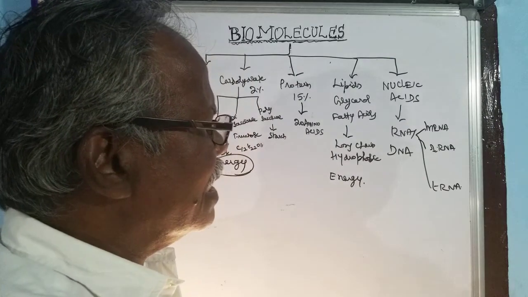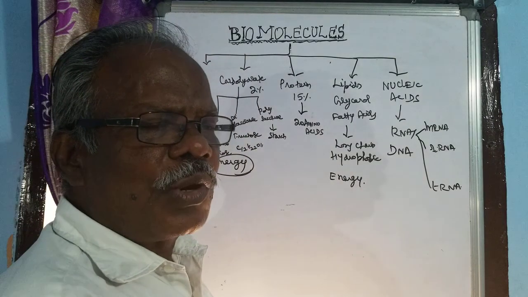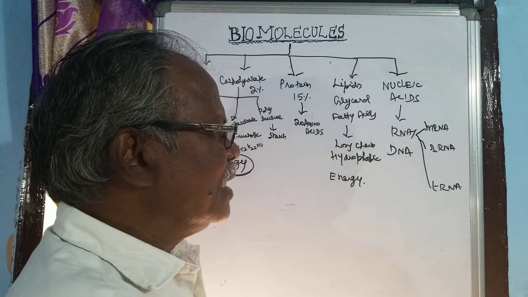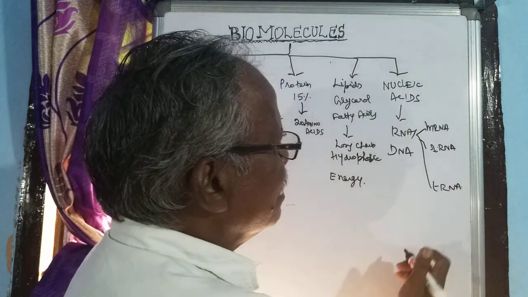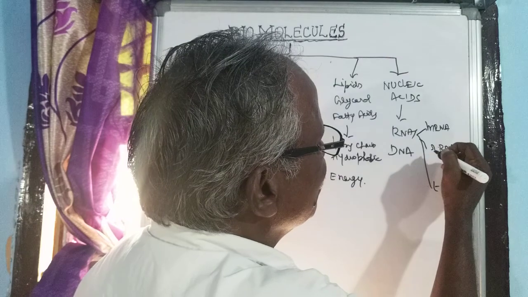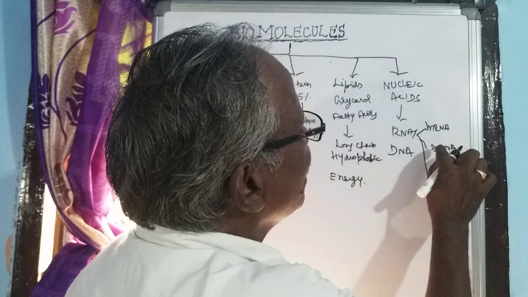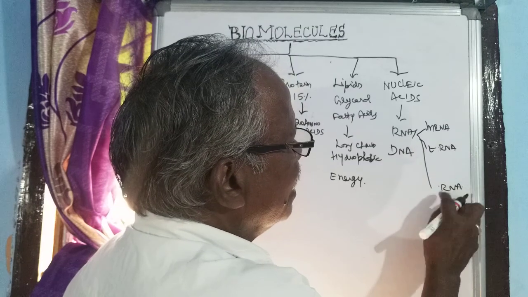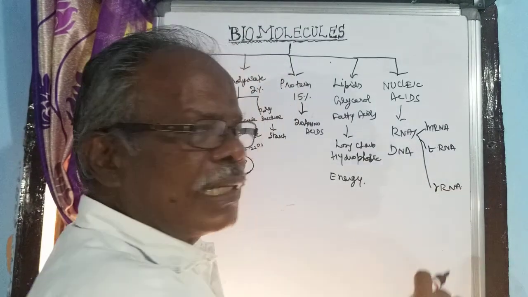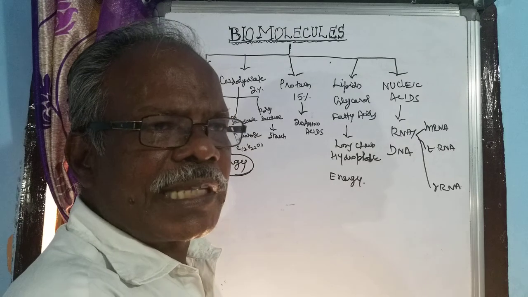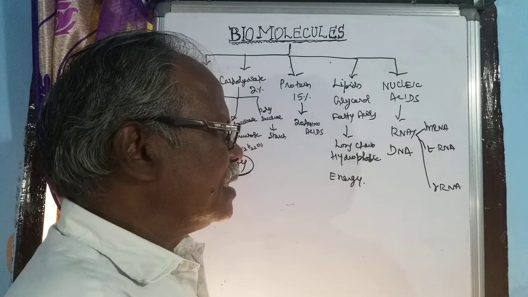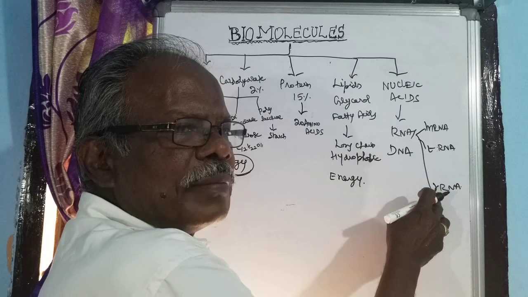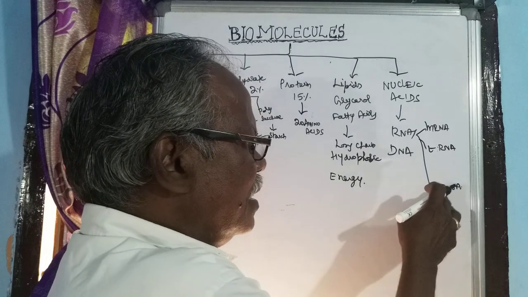The messenger RNA codes the amino acids into proteins, and the transfer RNA helps in the building of the proteins, and ribosomal RNA is for maintaining the structure of the ribosome.